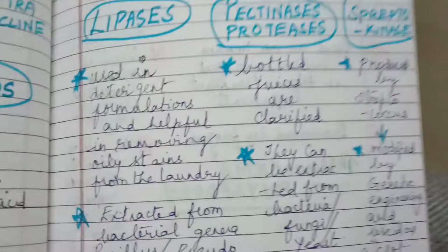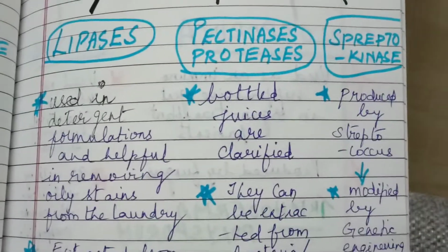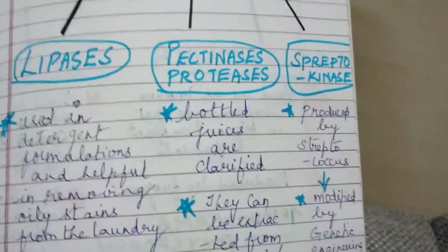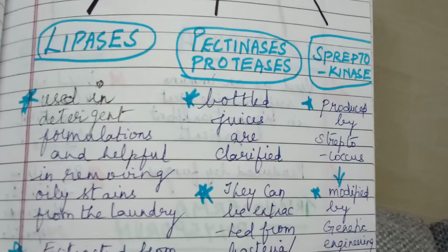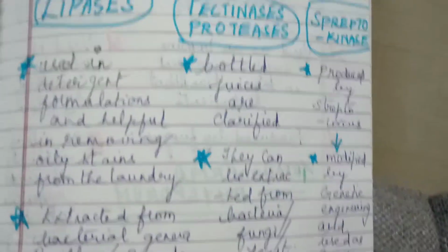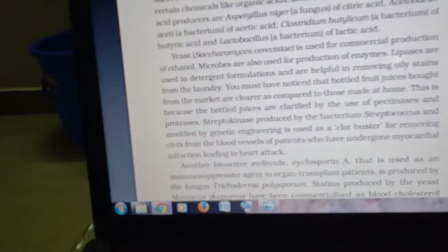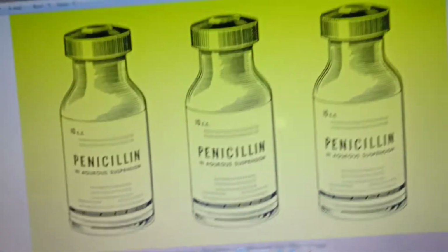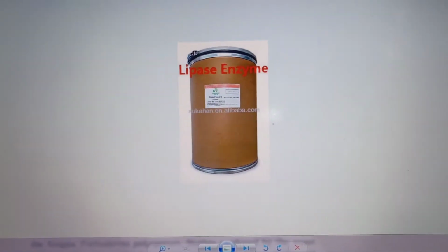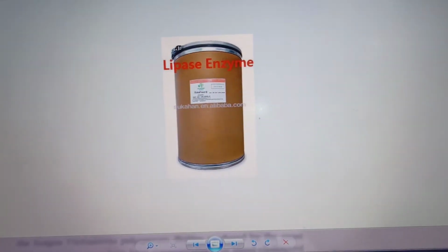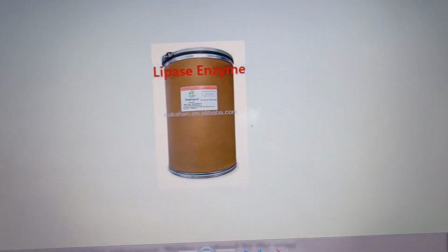Then the next one is enzymes, pectinases and proteases. It can be produced from bacteria, fungi, or yeast. They are used so that bottled juices are clarified. First of all, I'll show this lipases enzyme, I told it's used in the detergent formulations to remove oily stains.